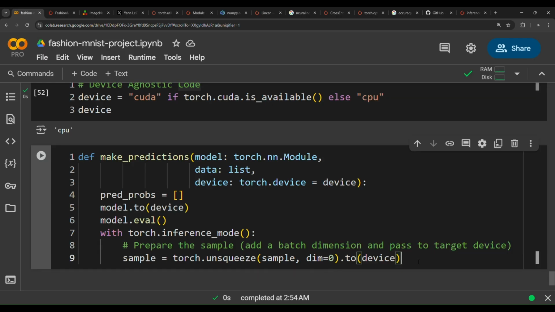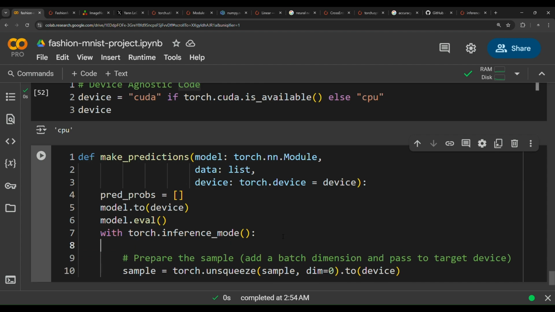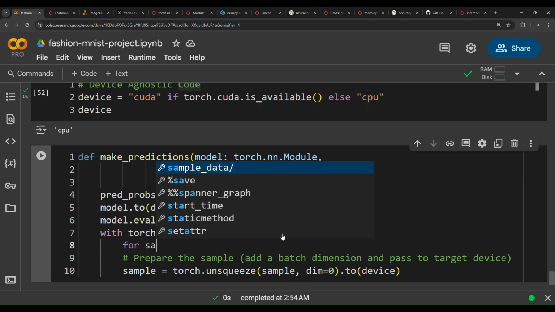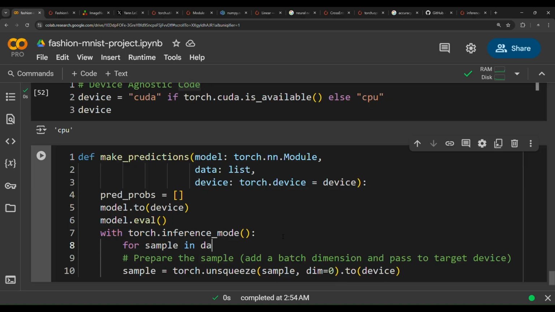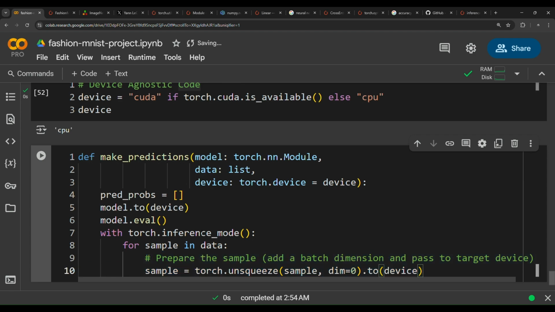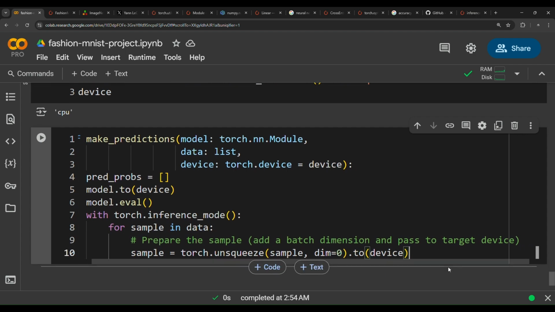Well, before we create this code, we need to loop through the list of data. So we're going to say for sample in data, and then we need to indent this code. So for each sample in data, we're going to override this variable sample to equal torch.unsqueeze, and then pass sample and add the batch dimension on the 0th dimension. Dim equals 0. And then we're going to send this sample to the target device.